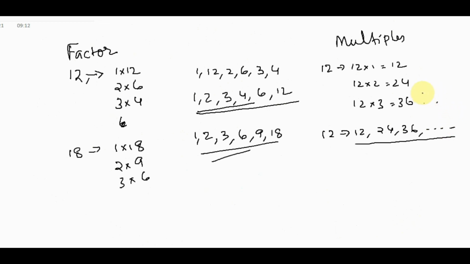Here we come to the next section: find the HCF and LCM. HCF of 2 numbers or 3 numbers. So first of all, we write the HCF of 2 numbers: 12 and 18.